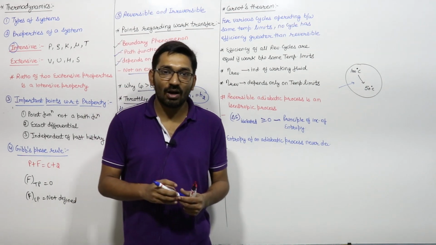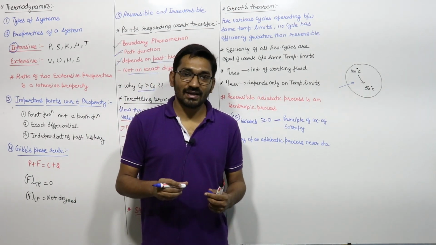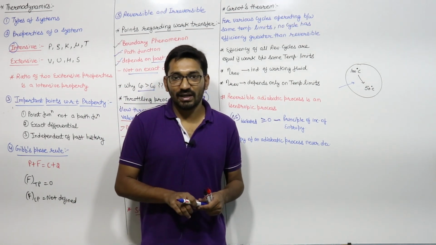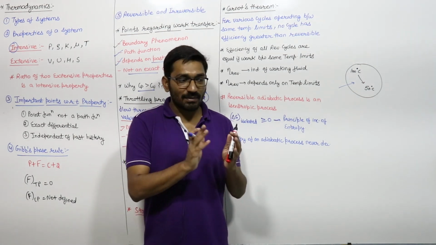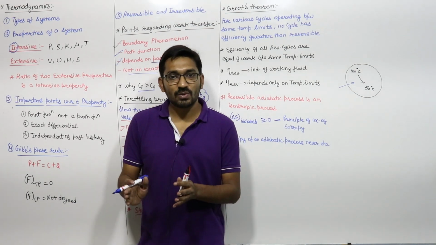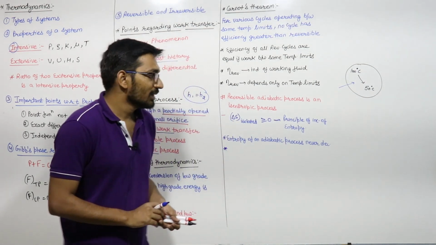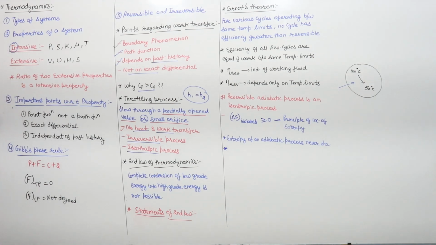Now, the first law of thermodynamics says that energy can neither be created nor be destroyed, it is conserved. Right? So we can say in a cycle the net amount of heat transfer will be equal to the net amount of work transfer. We already discussed all of them. Now let us talk about the second law of thermodynamics.